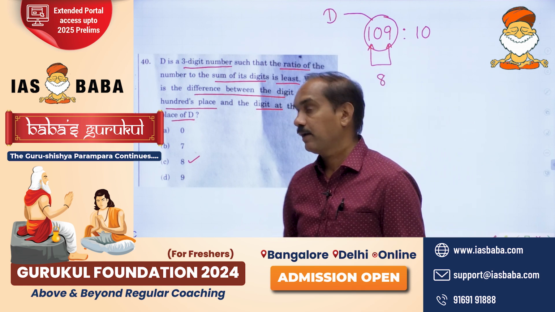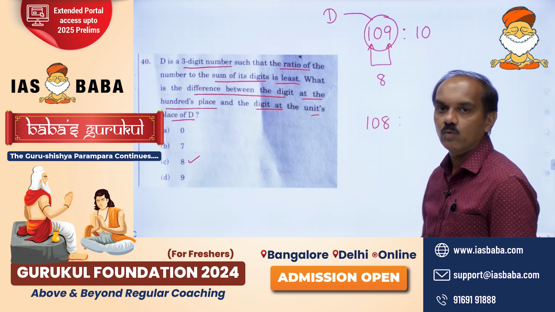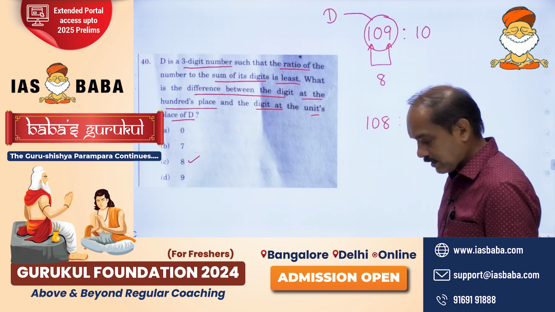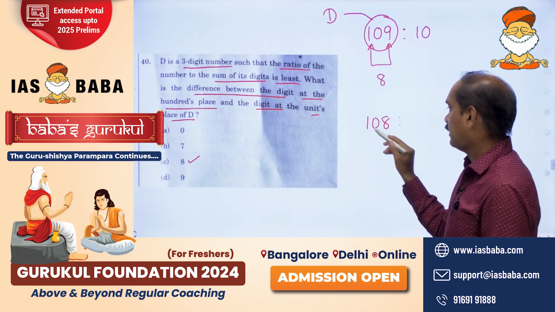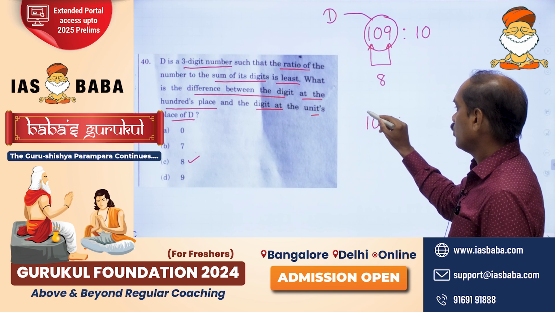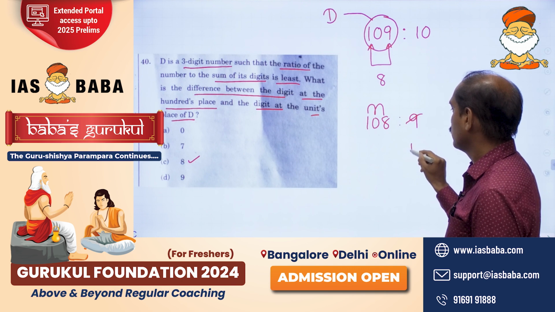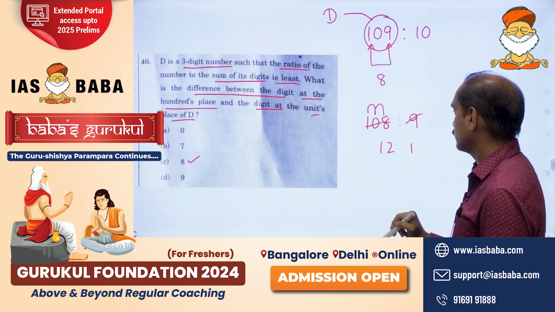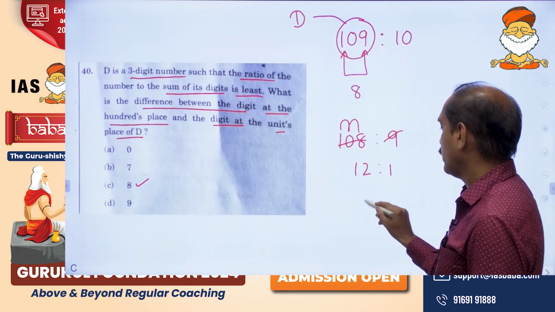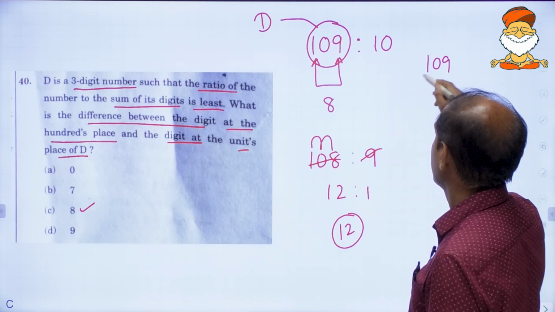109 and 10. If you take 108, what happens? 1 plus 0 plus 8 gives us 9. 9 twelves are 108, right? So the ratio will be 12 here. Here the ratio will be how much?